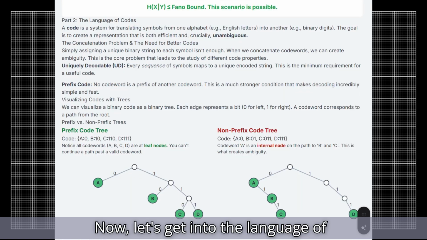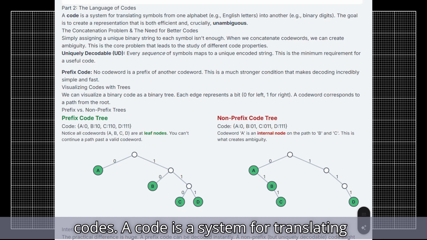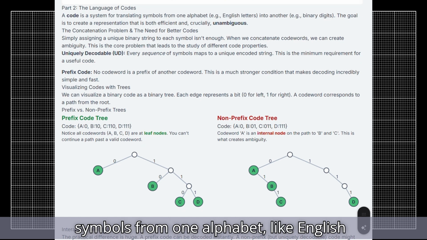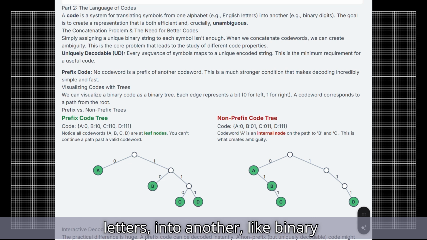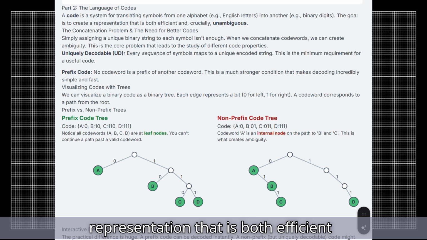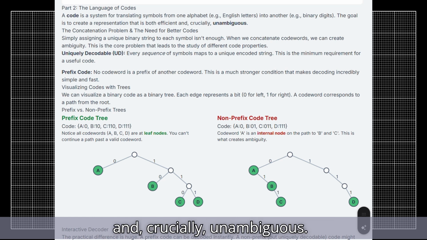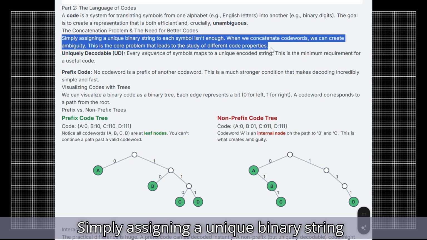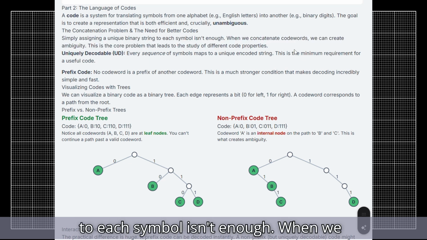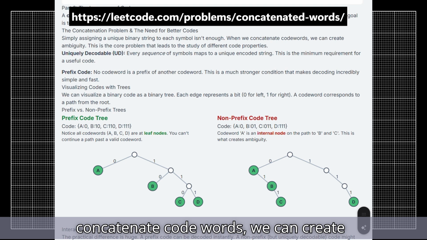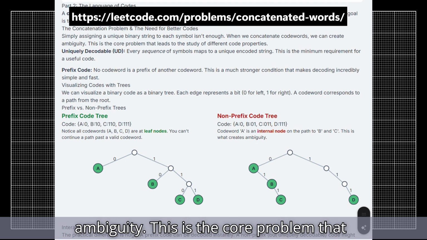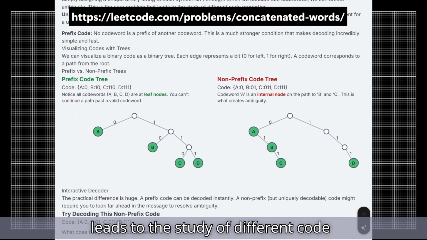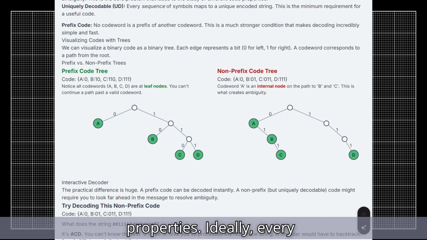Now, let's get into the language of codes. A code is a system for translating symbols from one alphabet, like English letters, into another like binary digits. The goal is to create a representation that is both efficient and, crucially, unambiguous. Simply assigning a unique binary string to each symbol isn't enough. When we concatenate code words, we can create ambiguity. This is the core problem that leads to the study of different code properties.